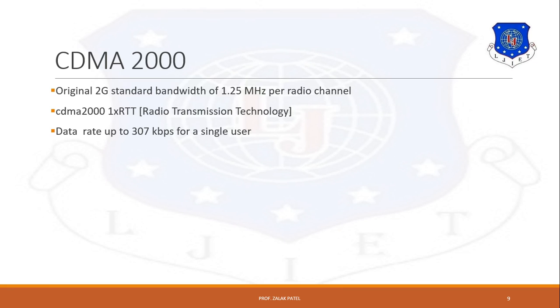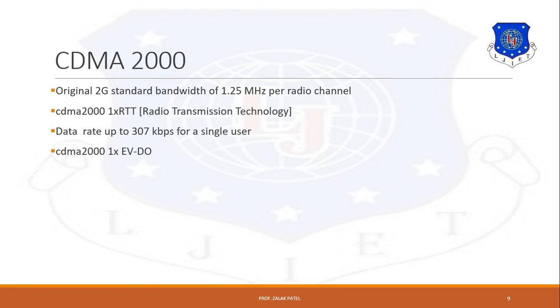The data rate is up to 307 kbps for this. It also provides frequency division duplexing as well as time division duplexing. CDMA 2000 has mainly two standards.